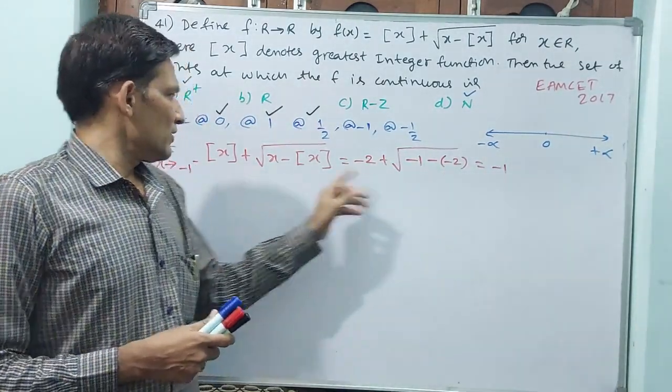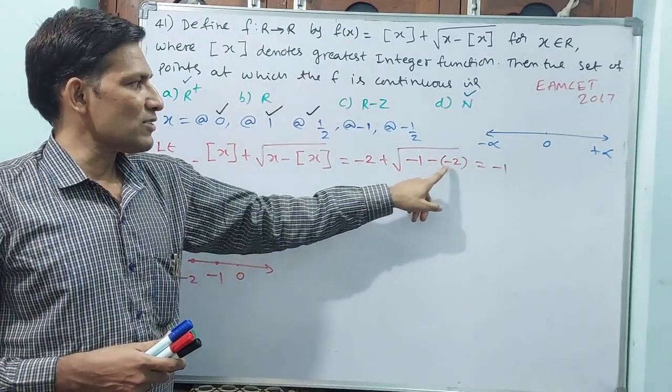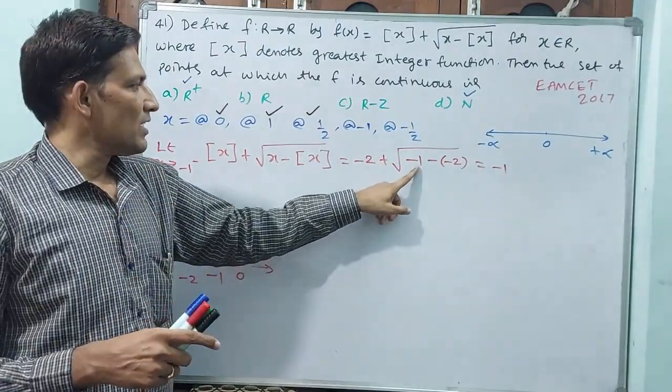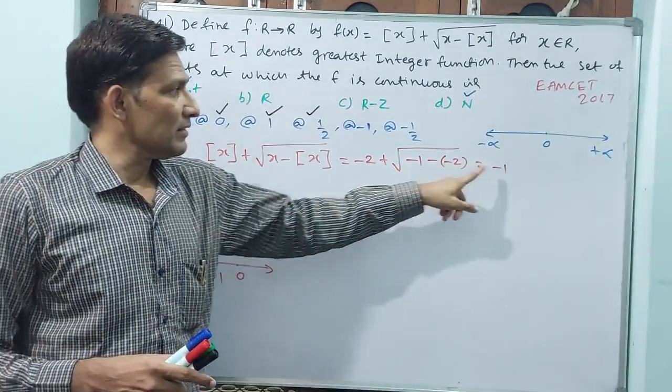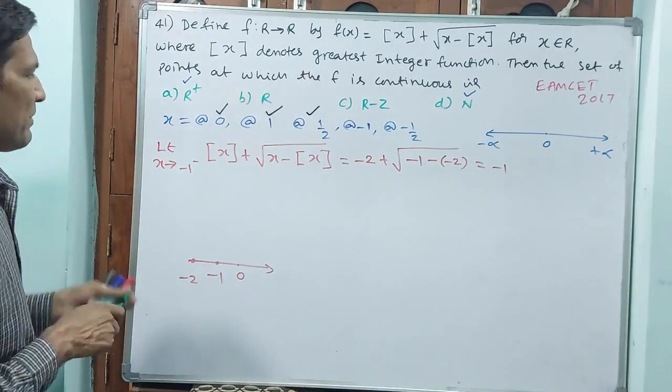See, this function gives you minus 2, but already an outside minus is there. Minus of minus 2 plus 2, 2 minus 1 is 1, under root means 1. Minus 2 plus 1 is minus 1. Minus 1 is your left hand limit.